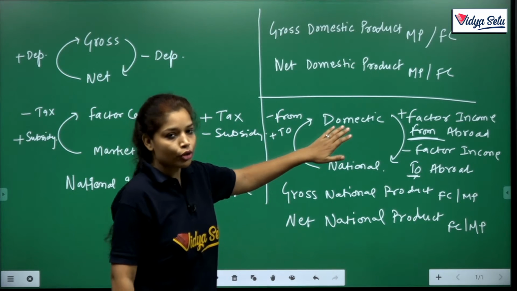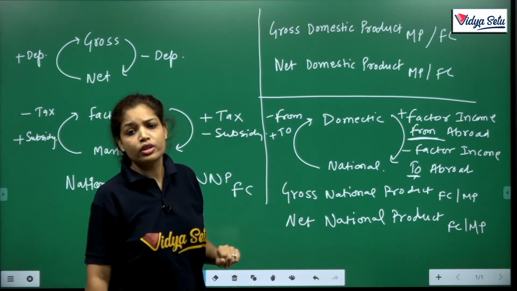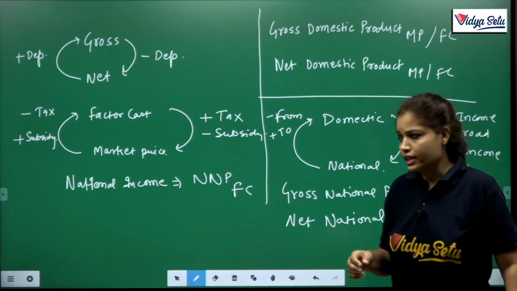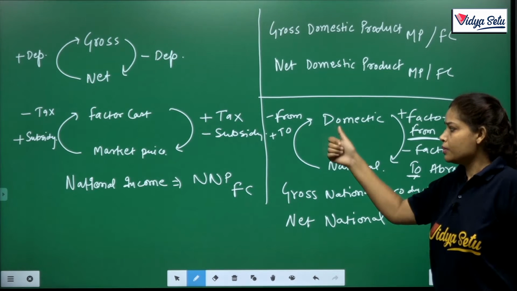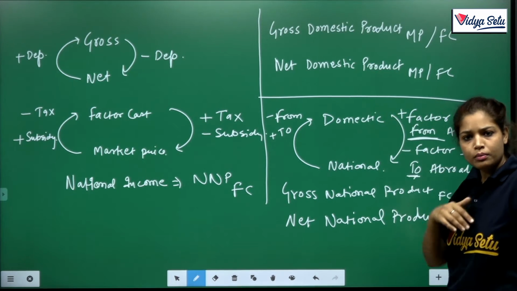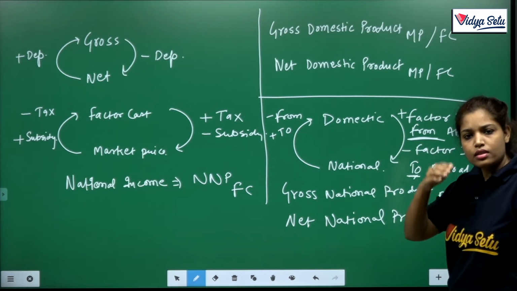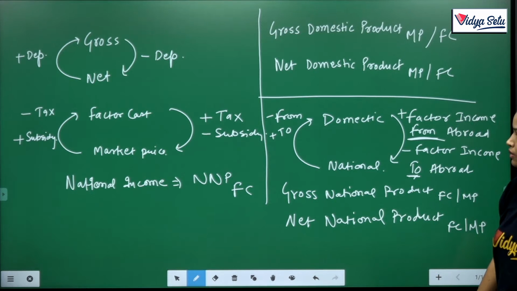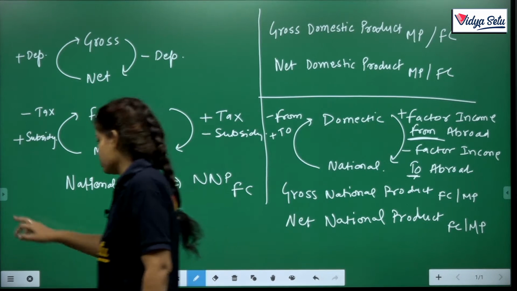Clear? Okay. And vice versa, when we convert national to domestic, from minus to plus. When India earns from abroad, that is minus, and to, that is foreigners earned from India. Clear? Okay. So we just move on to our notes.